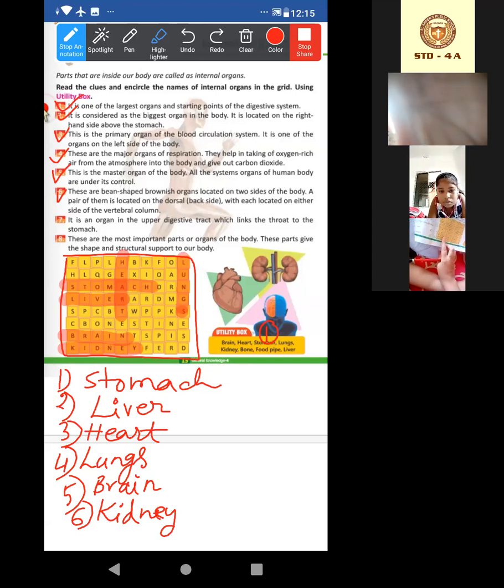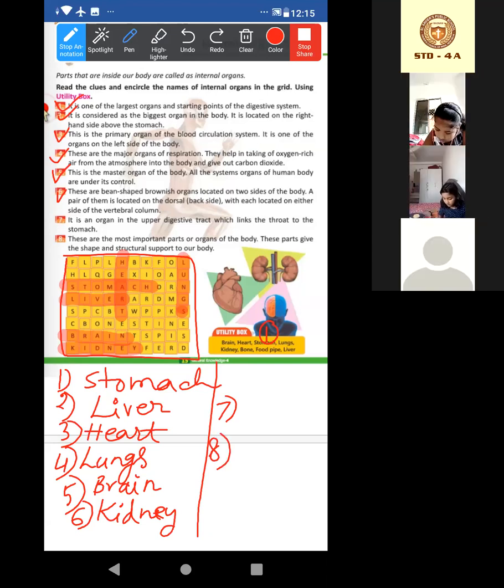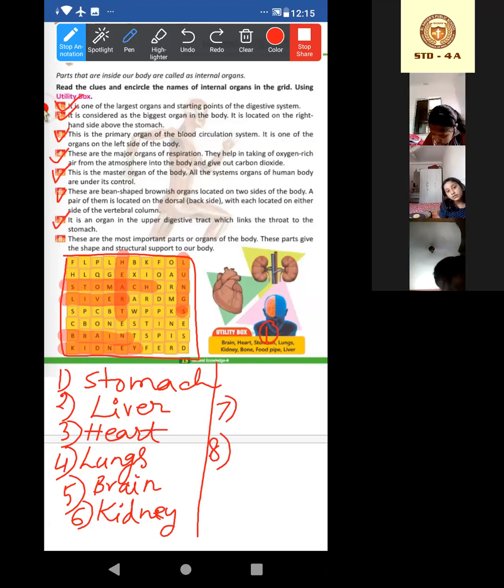Okay. Now I am reading the next one, okay? Look, here I'll write the number 7 answer and number 8 answer. Now just look at this. Number 7, I'm reading. It is an organ in the upper digestive tract which links the throat to the stomach. Basically in the upper digestive tract, and it connects the throat to the stomach. Okay? Throat means, you know, gola. Now it is done.